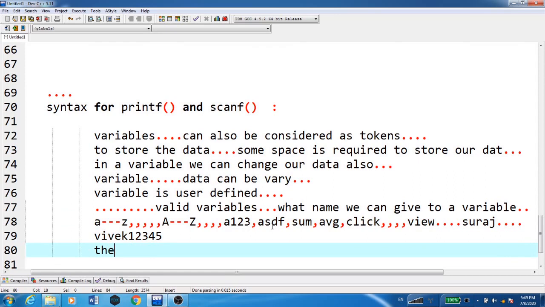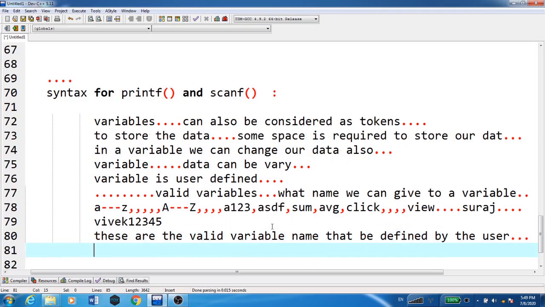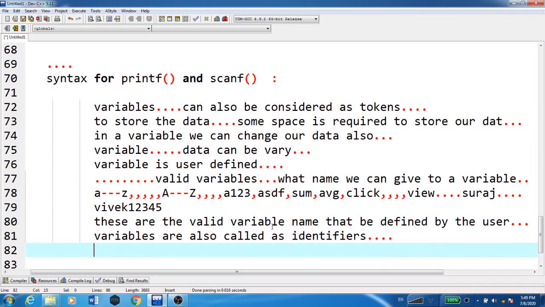These are the valid variable names that can be defined by the user. And variables are also called identifiers.